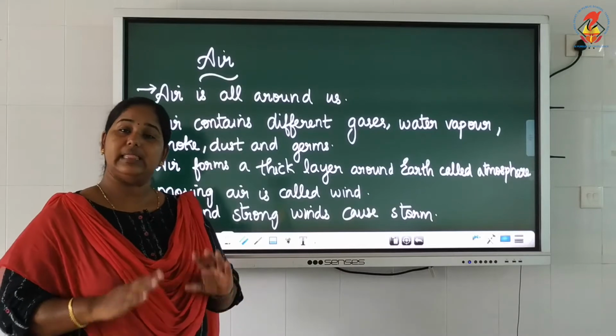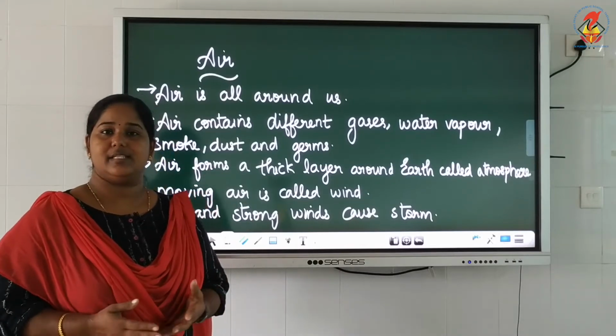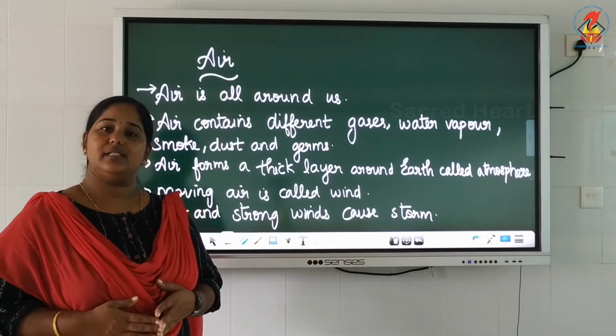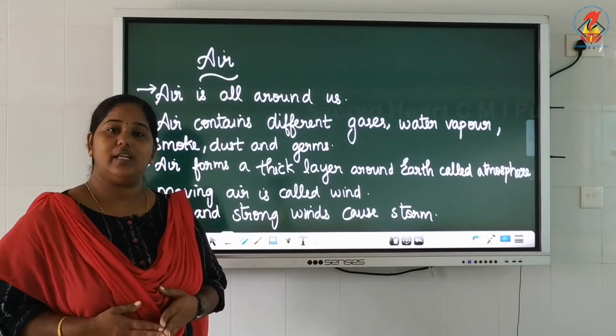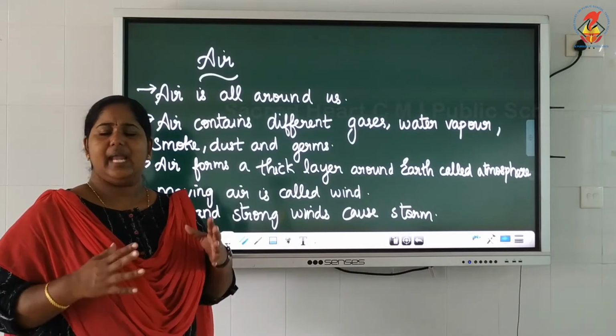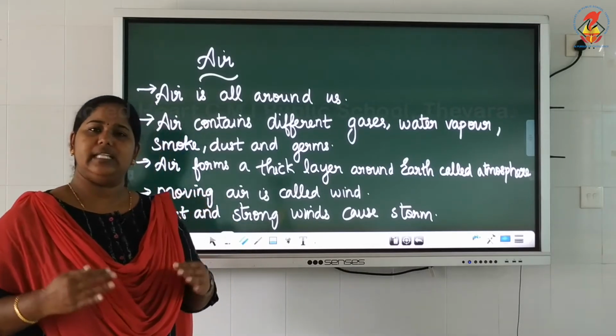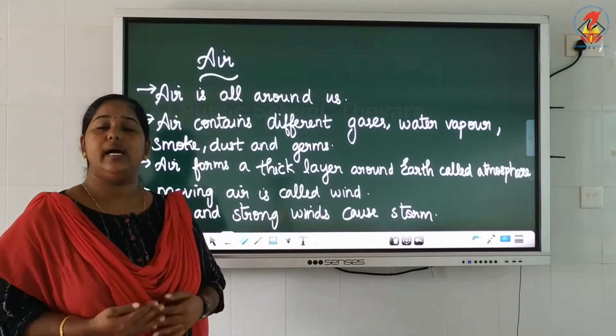Air forms a thick layer like a blanket around the earth. And the thick layer of blanket of air is called atmosphere. Even though it is made up of air, it protects the earth. It acts as a protective cover around the earth.